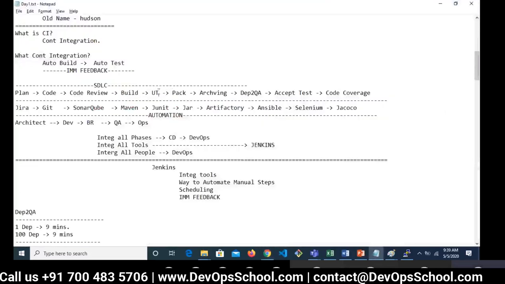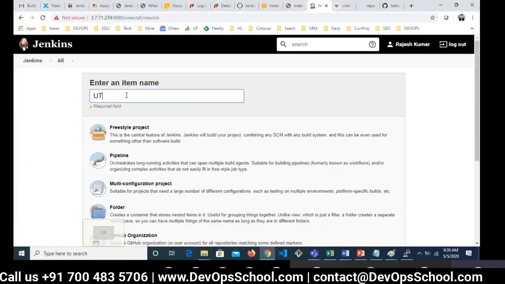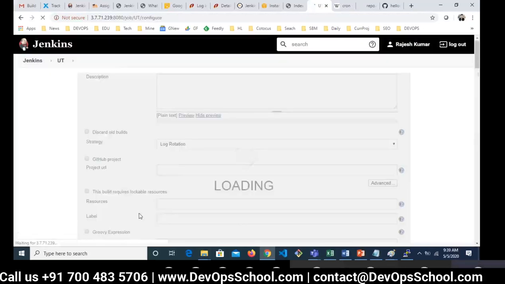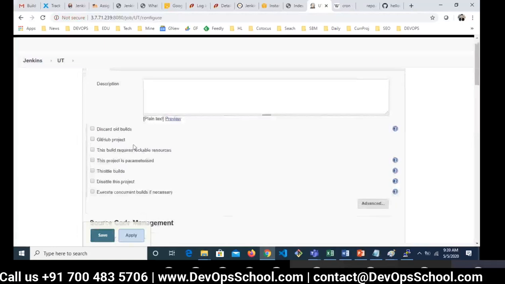Now UT, unit test cases. Freestyle project. But you know one thing, I am feeling lazy. Again, am I going to spend 2 hours setting up the job? No, of course not. If your project is the same, you have an option to copy it rather than creating from scratch. You can create one template job also and you can copy it. So which job did I create? Compile. And I got copied every option of the compile job here. You see?